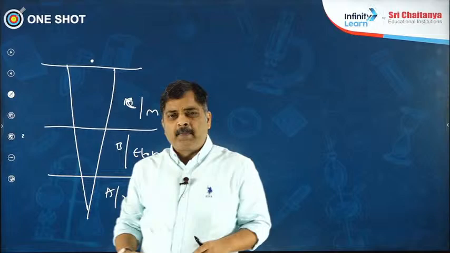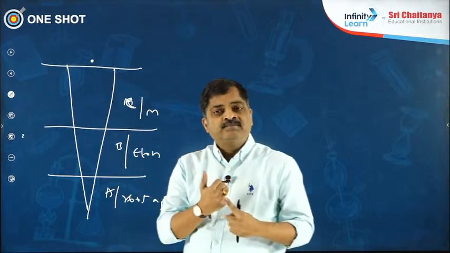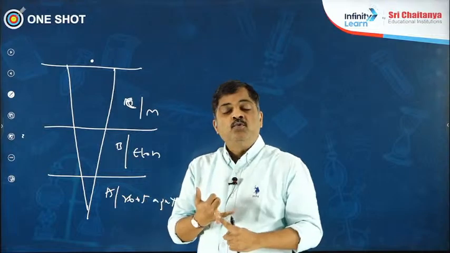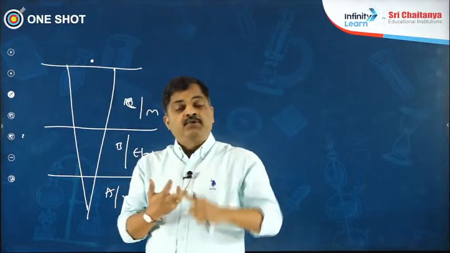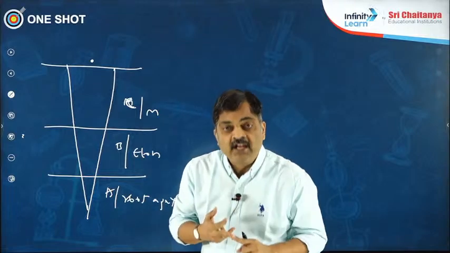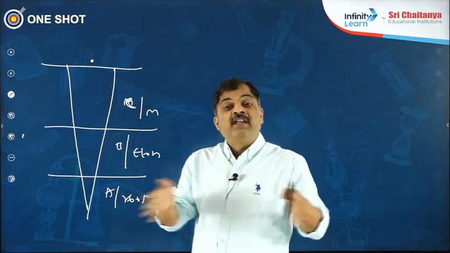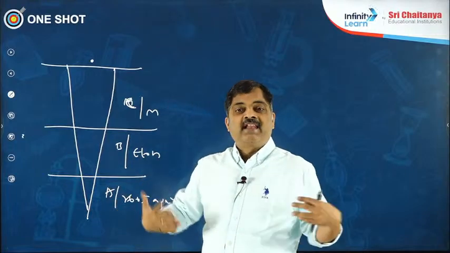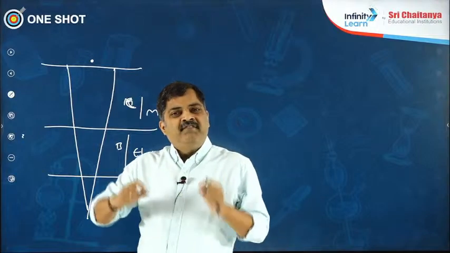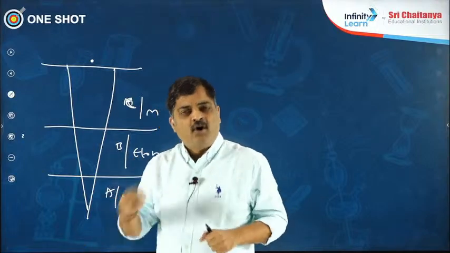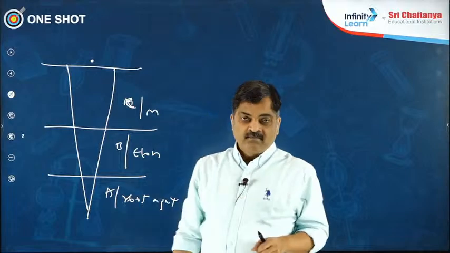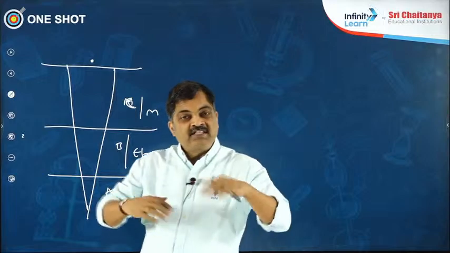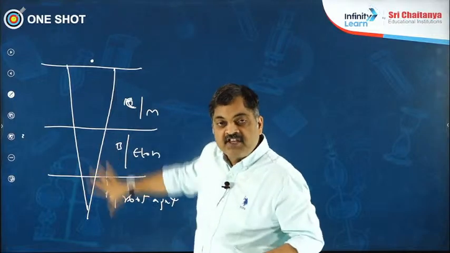What are the characters of apical meristems? Listen carefully. One, they have thin cell wall, no secondary wall. Two, they have dense cytoplasm. Three, they contain conspicuous nucleus. Four, they contain plenty of plasmodesmata because they are active. They need to divide, so cell-to-cell connections are more. Five, vacuoles are either not developed or, even if developed, too small. So these are the characters of cells present in the root apex. So cell division is the first phase of growth with regard to root.